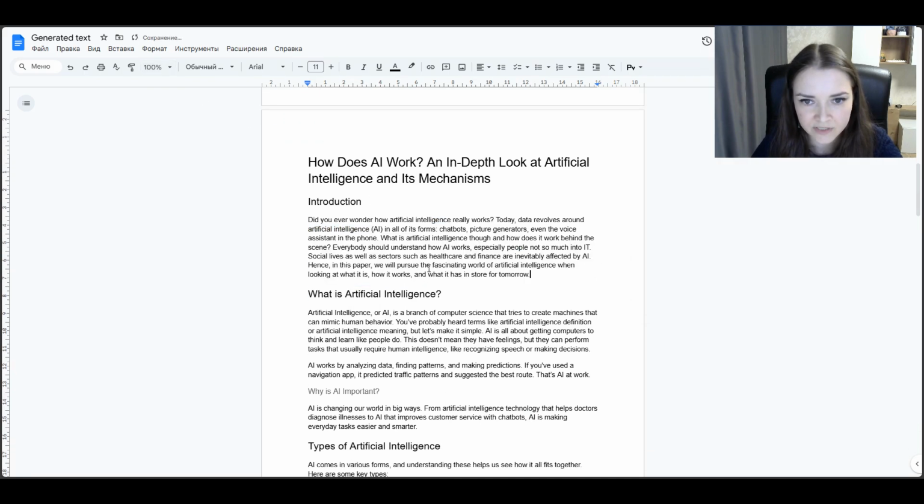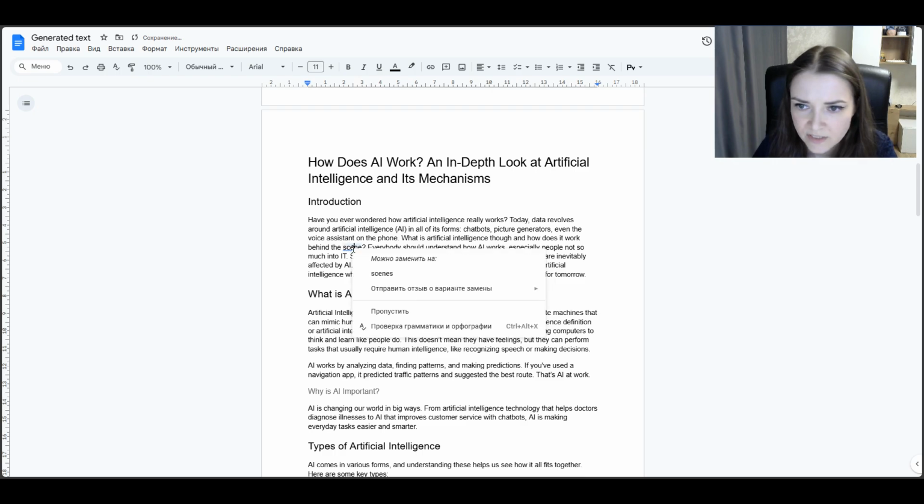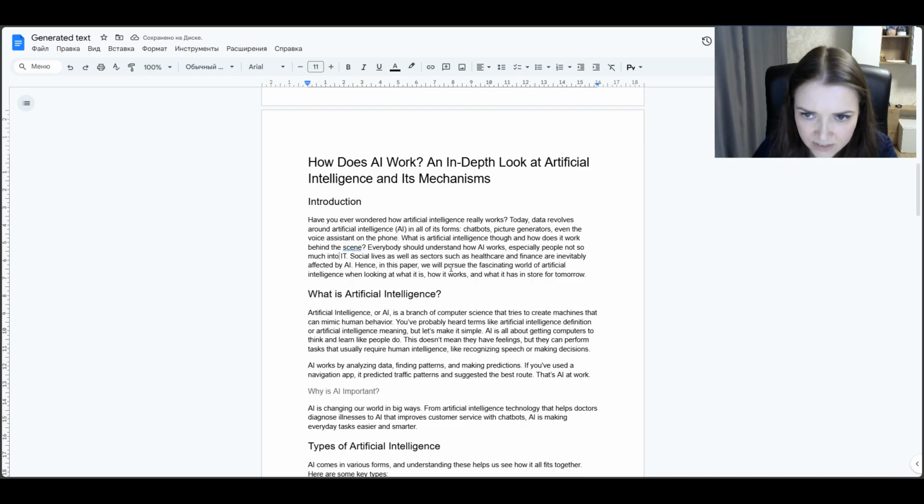to the text that I have copied from ChatGPT, and look through the information here, if everything is correct. Oh, here, for example, yes, I will change. Have you ever wondered in the phone, on the phone, behind the scene? Let's leave it here, and let's check this paragraph on detectors.